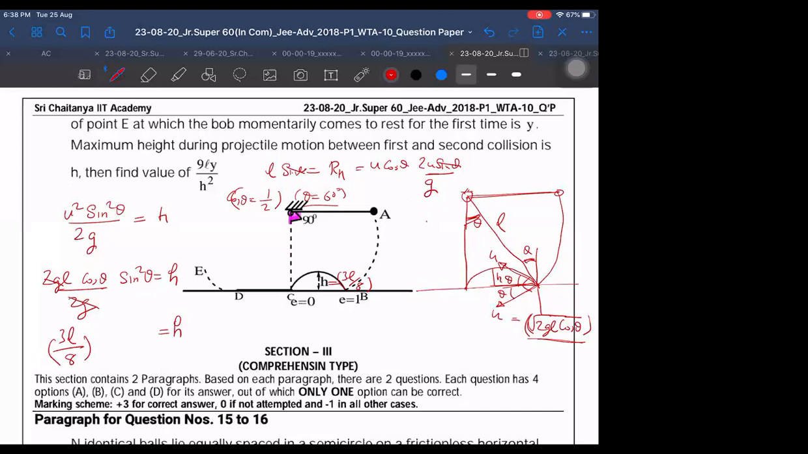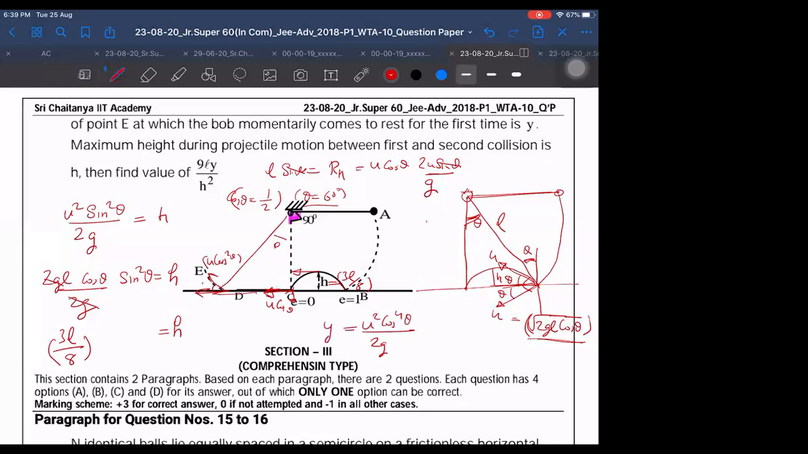And now we want to find y. Now this is u cos theta coming here with u cos theta, right? This horizontal velocity will remain the same here also. Vertical velocity will become 0 in the second collision. Yes, sir. Then it is moving with u cos theta, and after that it will again make one more turn of theta. So u square cos square theta, divided by 2g.